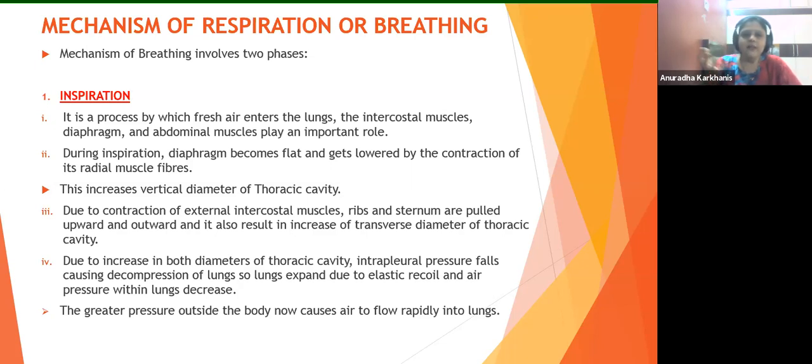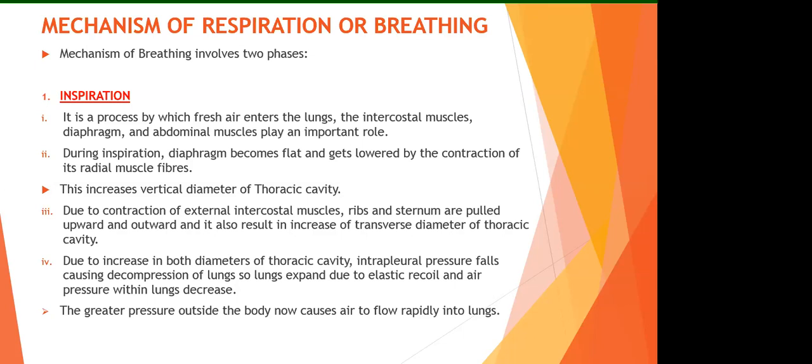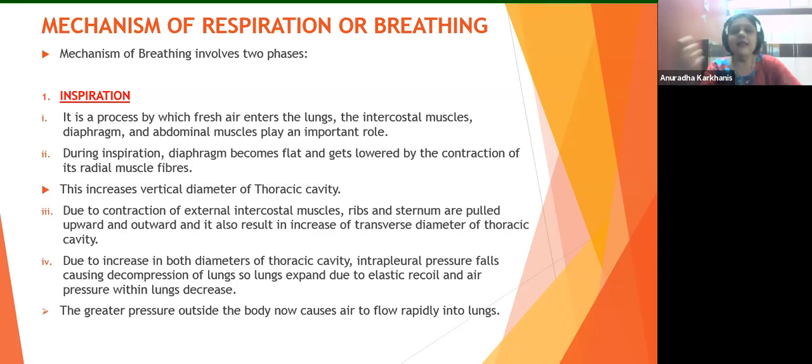It gets lowered by the contraction of the radial muscle fibers. So radial means on the sides. The radial muscle fibers at the sides of the diaphragm will come under pressure. Because of the pressure, they will contract, they'll be pulled. They are like this, relaxed, right? When pressure comes on them, what will happen? Automatically these which support the diaphragm will be stretched. They'll be pulled. Okay, so they contract. Who contract? The radial muscles. Where are they present? On the sides.